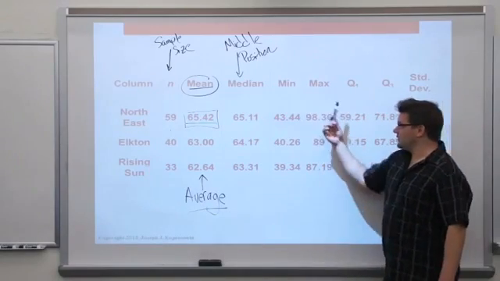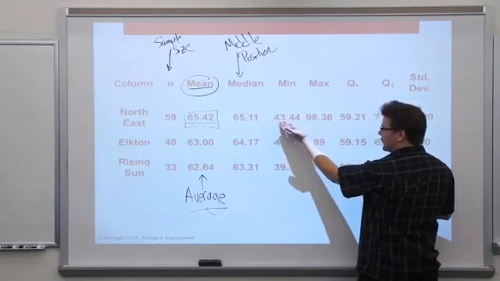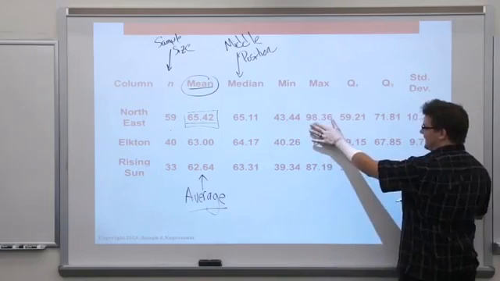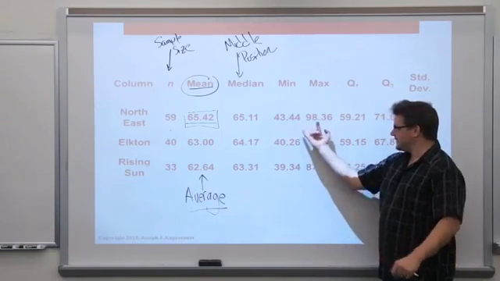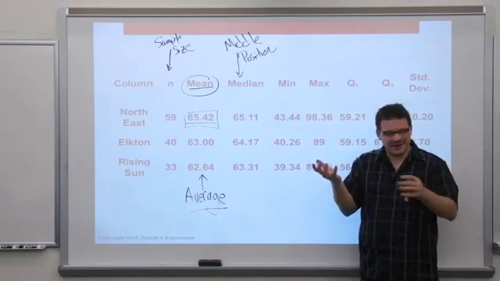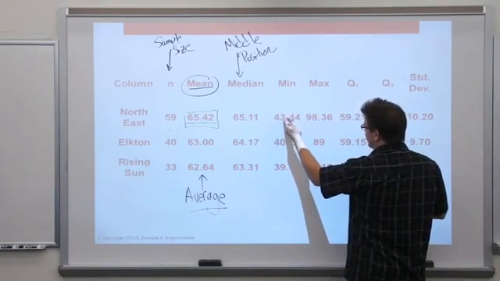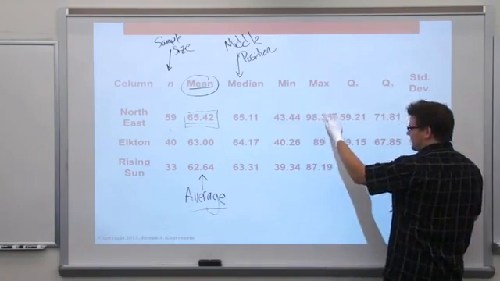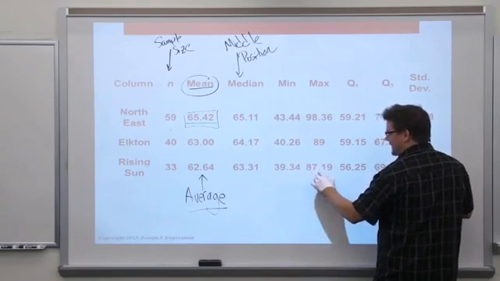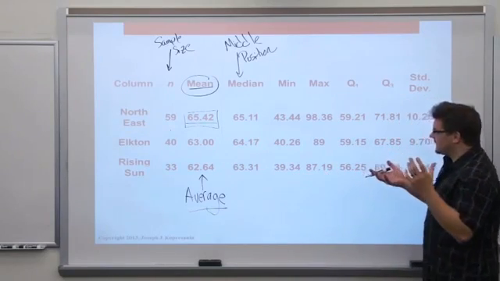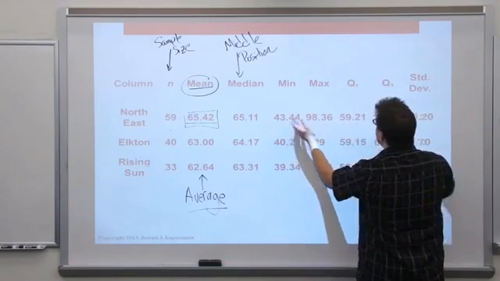Minimum and maximum are important. Sort of know what the range of values is. At Northeast, we had fry weights as light as 43 grams. We had fry weights as heavy as 98. If you're a quality control manager, this seems like a heck of a lot of variation, right? They're supposed to be 71. This is almost, not quite, but almost half of an order. This is a good order and probably a third more. So at every location, I've got a huge spread, right? Statistics is about variation. These are important numbers to sort of know the boundaries.